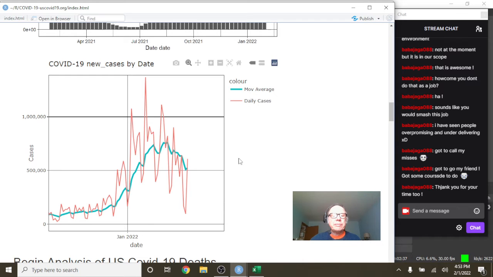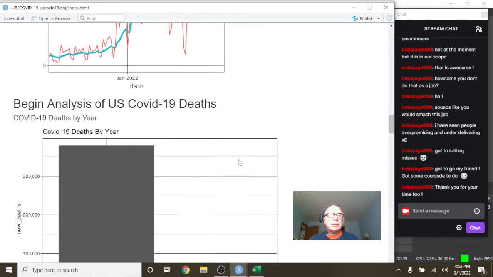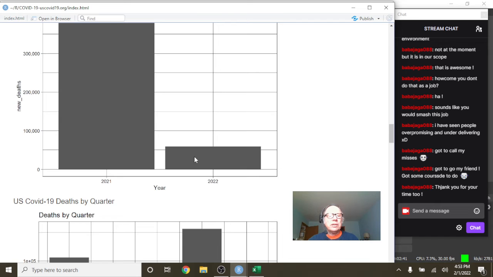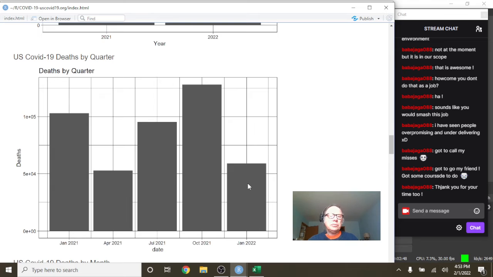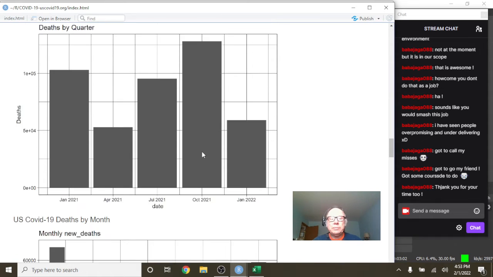Okay, so let's take a look at deaths now. The good news is the deaths for January have not caught 2021's yearly deaths. Well, I'd say there's a pretty good chance that the first quarter of 2022 will at some point become the quarter with the most number of deaths of any quarter of the previous 5 quarters.